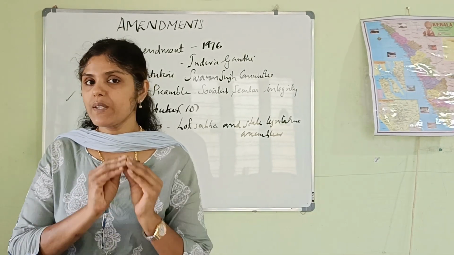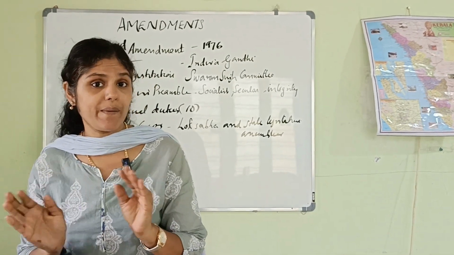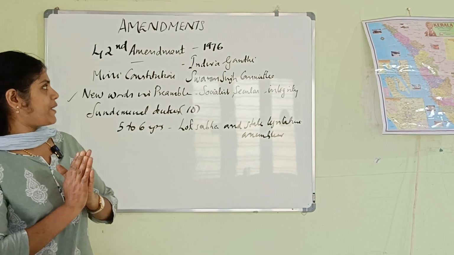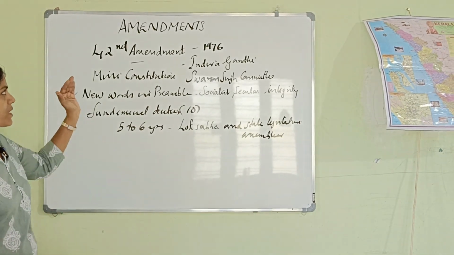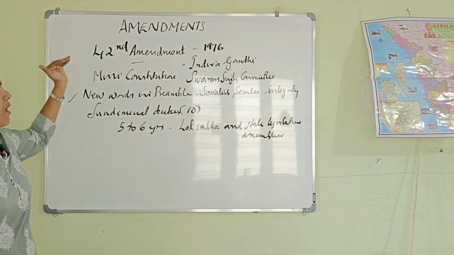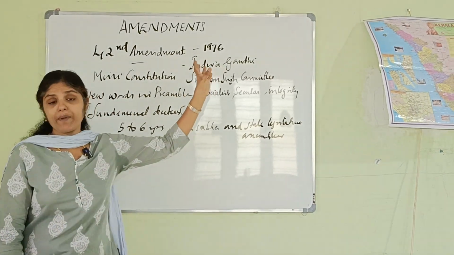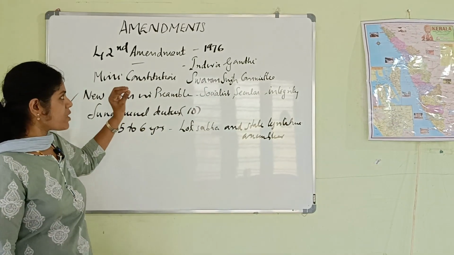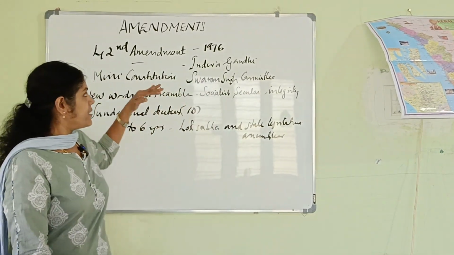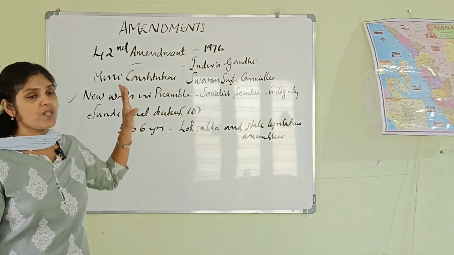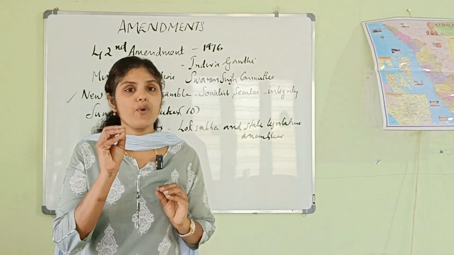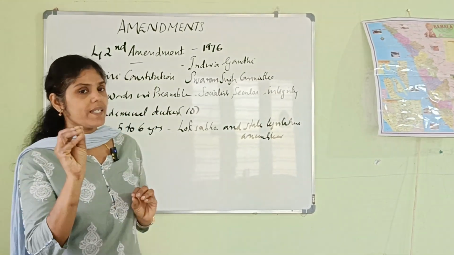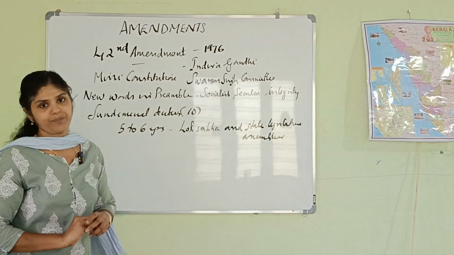As you all know, the 42nd Amendment Act was passed in 1976. What are the major points related to the 42nd Amendment? The 42nd Amendment Act of 1976 was passed by Indira Gandhi, as per the recommendations of the Swaran Singh Committee. And this 42nd Amendment Act was considered a mini constitution.